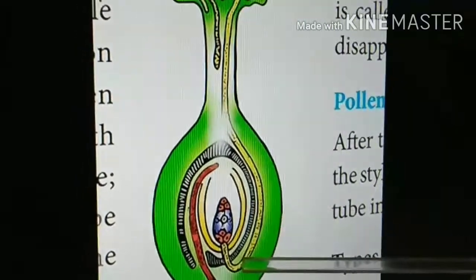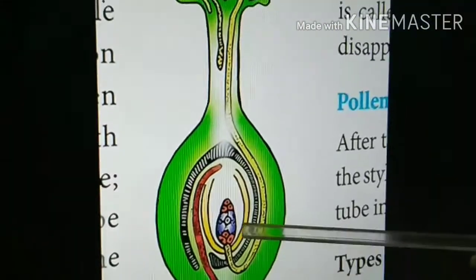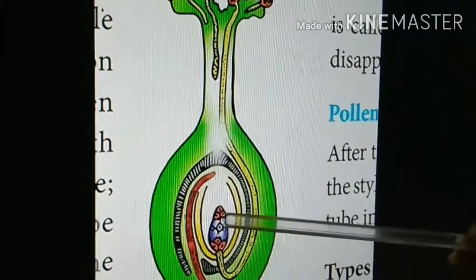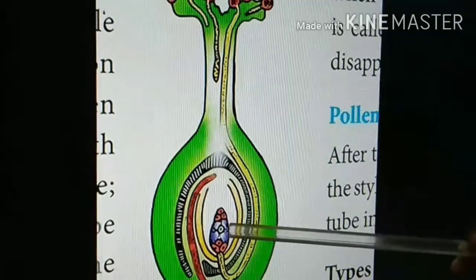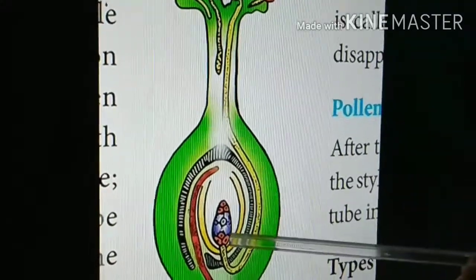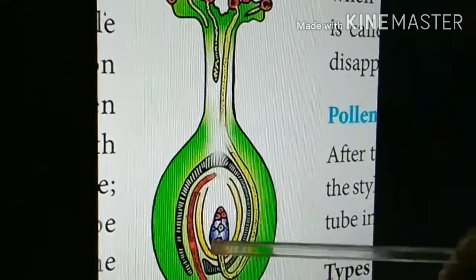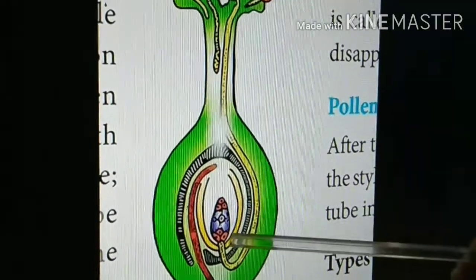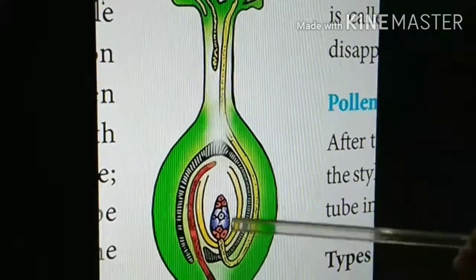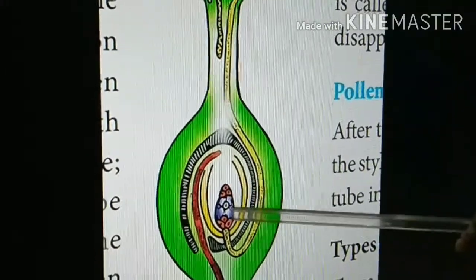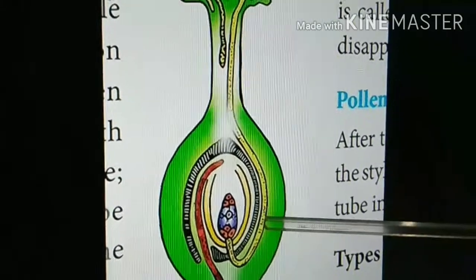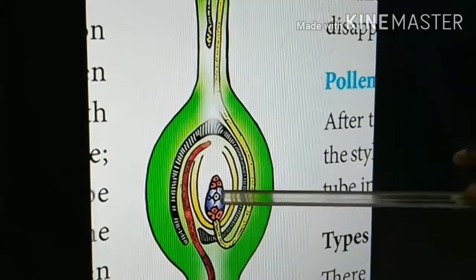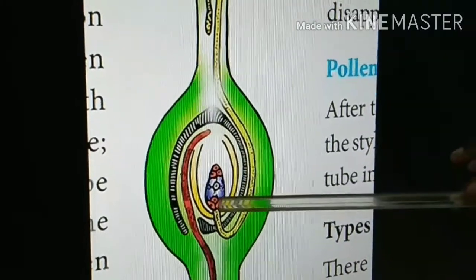Then the second male gamete fuses with the polar nuclei in triple fusion, to form the triploid primary endosperm nucleus. This will become the endosperm later on. So the embryo and endosperm are formed inside the ovule. This is the real change after post-fertilization. The zygote develops into the embryo, which becomes the future plant. The endosperm acts as a nutritive tissue for the developing embryo.